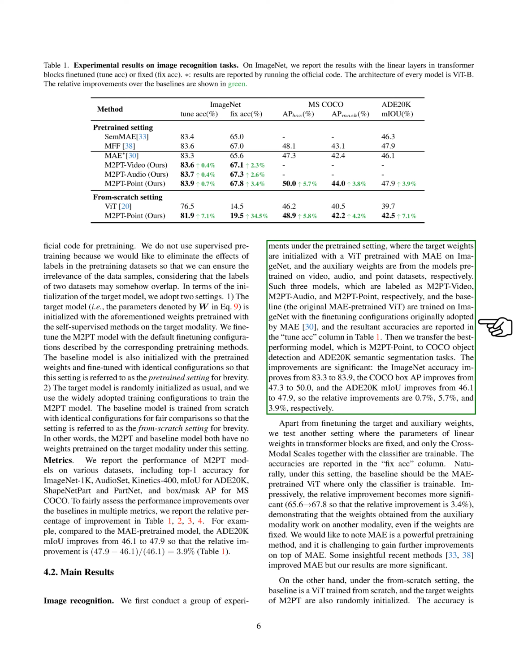When we compared these models to the original VIT model, we found that M2PT Point performed the best. We then applied M2PT Point to tasks like detecting objects in the COCO dataset and segmenting images in the ADE20K dataset. The results were impressive. Accuracy on ImageNet increased slightly, but the performance on COCO and ADE20K improved significantly.